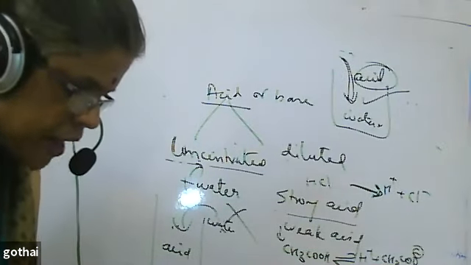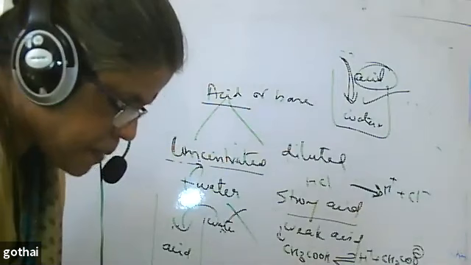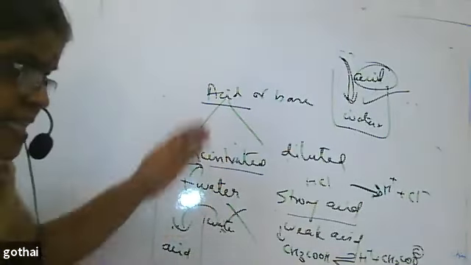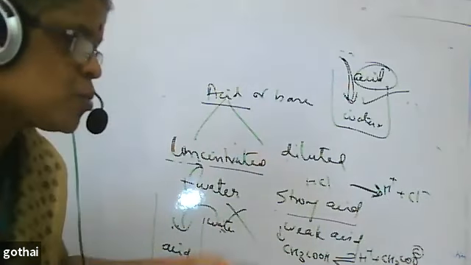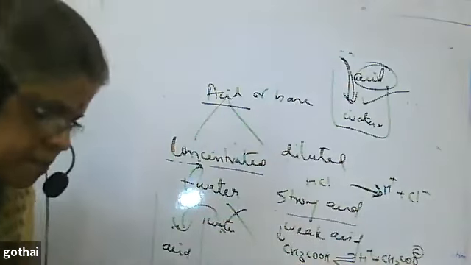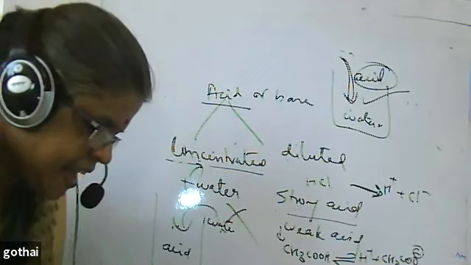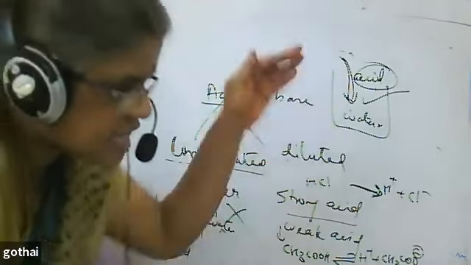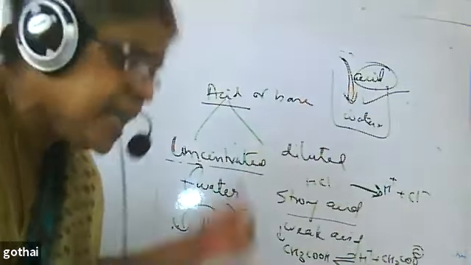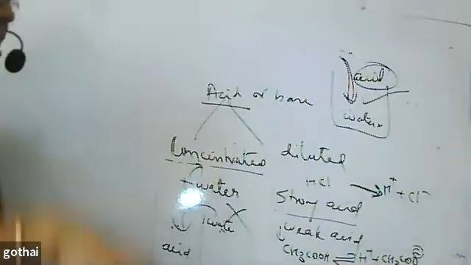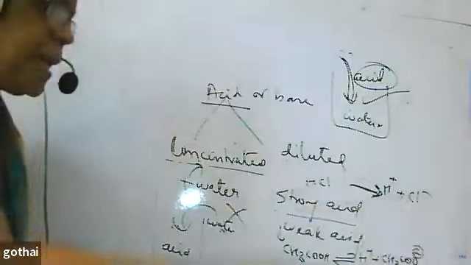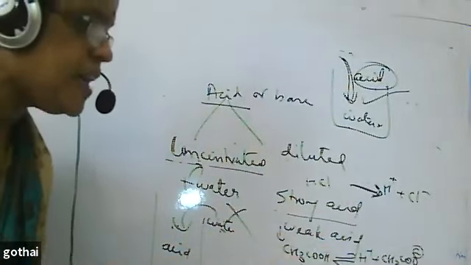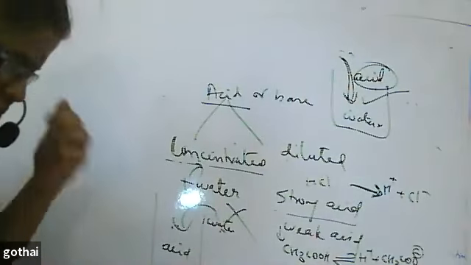How is the concentration of hydroxide ion affected when excess base is dissolved in a solution of sodium hydroxide? A base is dissolved in sodium hydroxide. What happens? Sodium hydroxide is also OH minus. When a base is dissolved in it, the OH concentration will increase. NaOH already has OH ions and you are dissolving a base into it. So more OH minus ion concentration will be there.